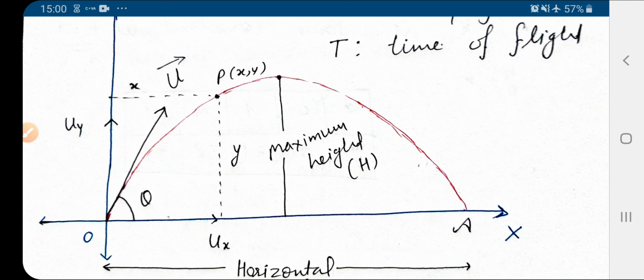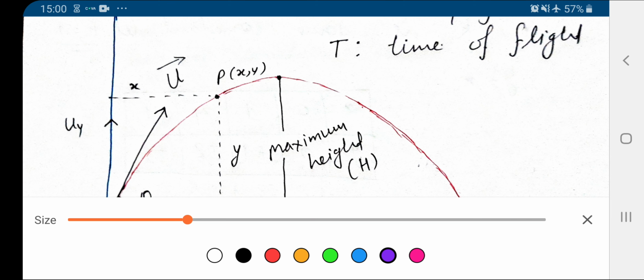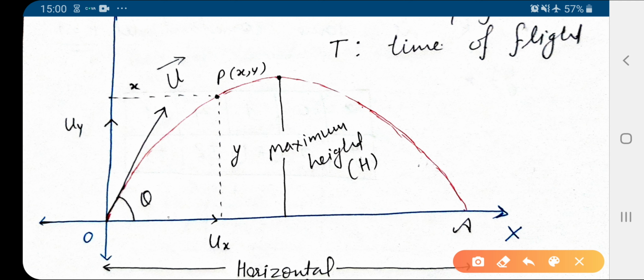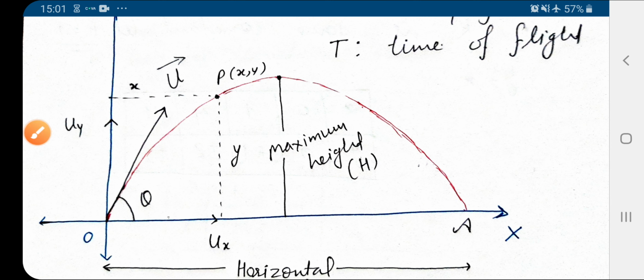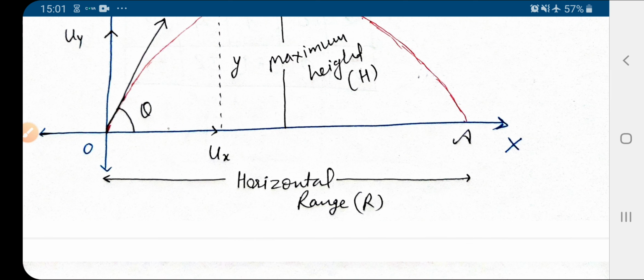So we have to understand it clearly. The same thing is shown here: path of the body, maximum height, horizontal range, time of flight, angle of projection. So these we have to calculate in the next section.